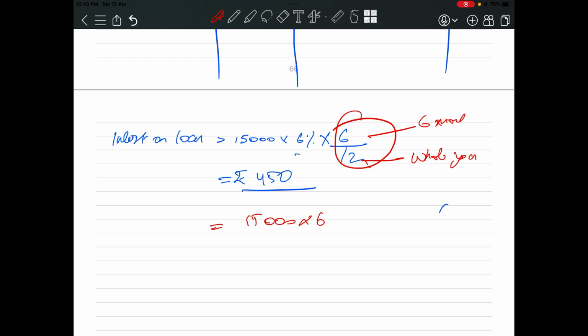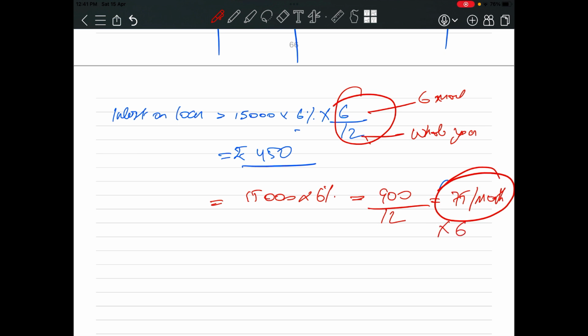See what will happen. 15,000 into 6% will be for the whole year, 900 rupees. Now this is for the whole year, so if I divide by 12, I will get the interest for 1 month. So if 75 is the interest for 1 month, I'll have to multiply by 6 to find the interest for 6 months. If I multiply by 6, it will be 450.